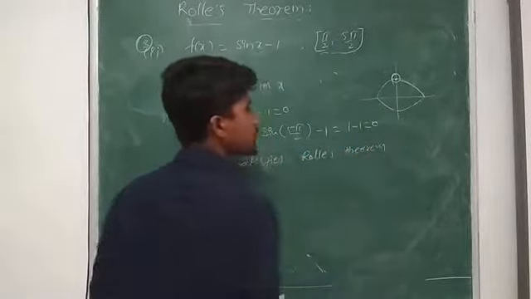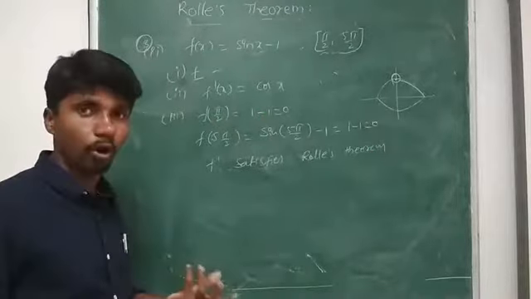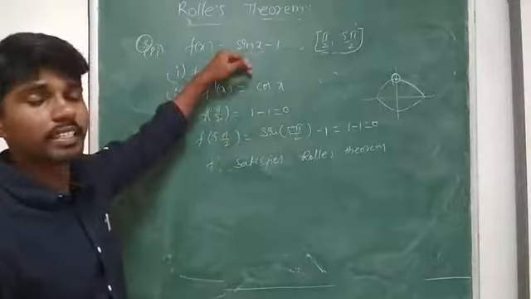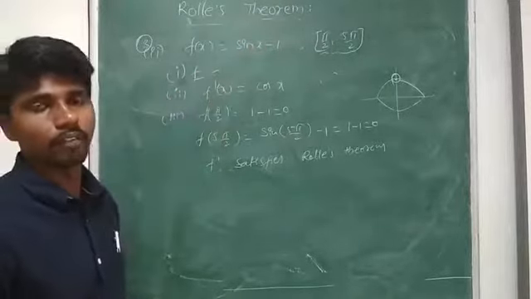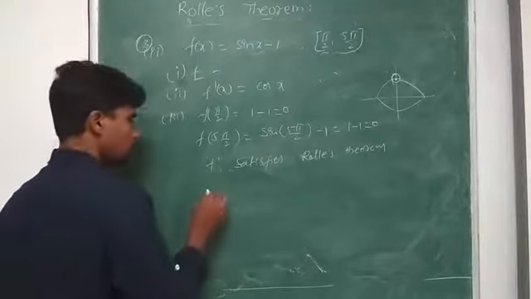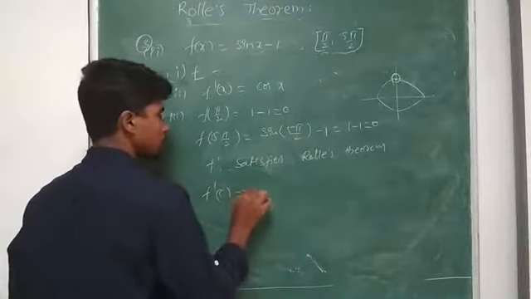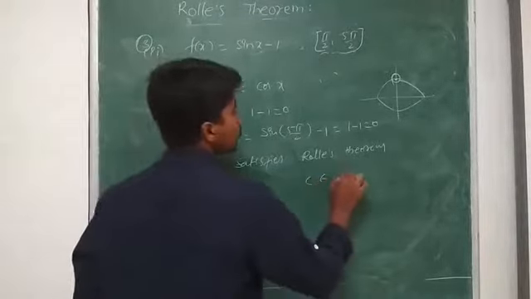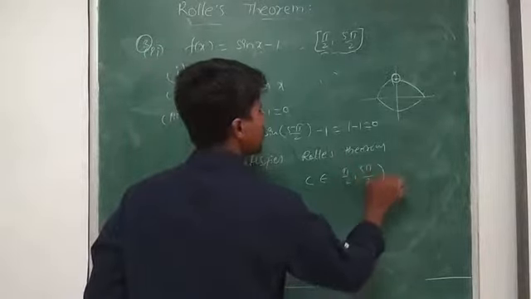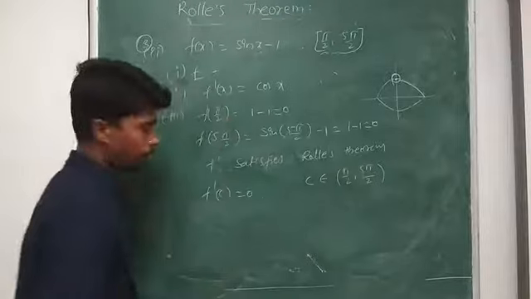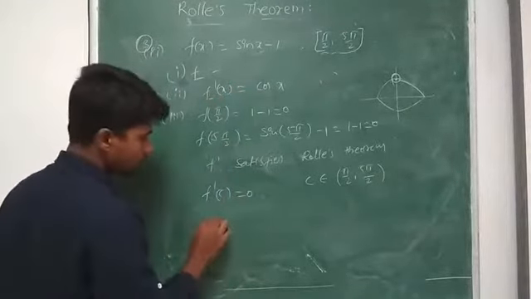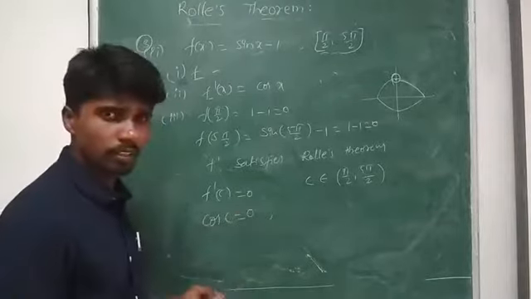So if it satisfies Rolle's theorem, we have to find a point where its derivative becomes 0. For that, f dash of c equal to 0, where you have to consider c belongs to the open interval pi by 2 comma 5 pi by 2. Now f dash of x is cos x, so I get cos c.